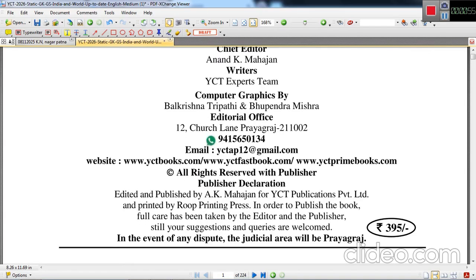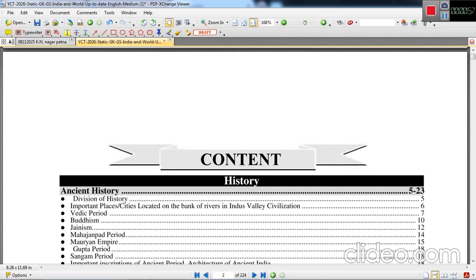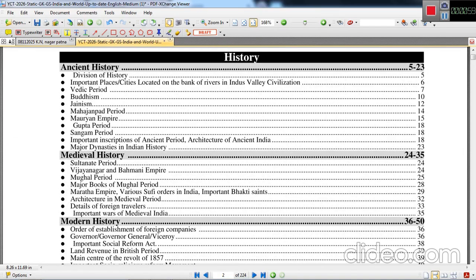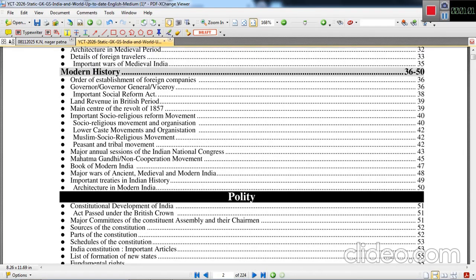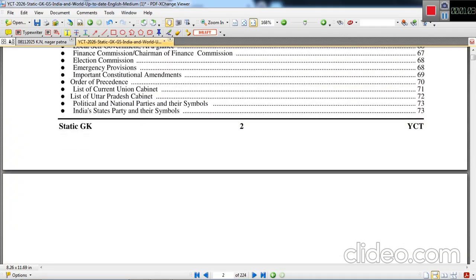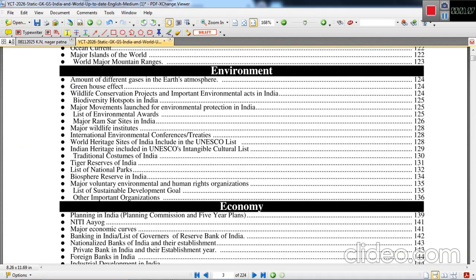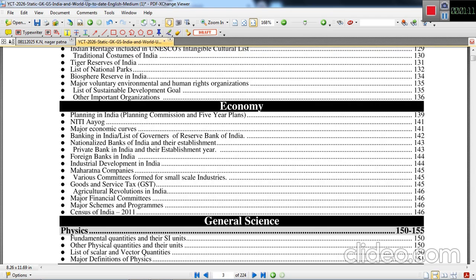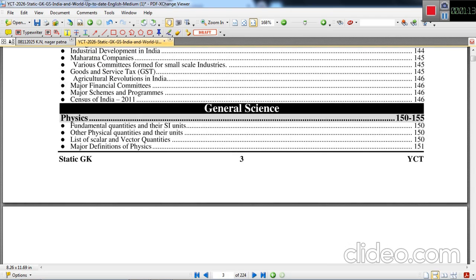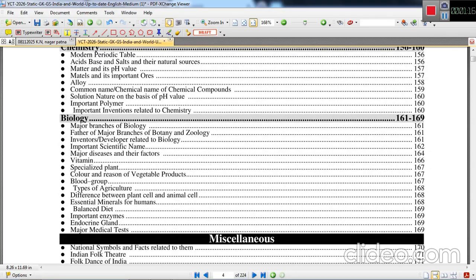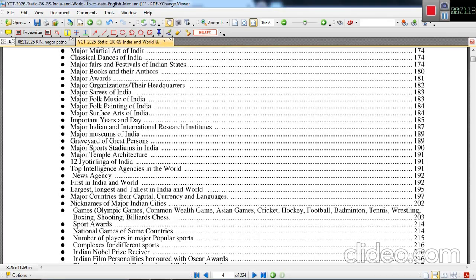It is in English medium, of course, and the content you can see: ancient history, medieval history, modern history, and polity, geography, and so on. Everything has been covered in this particular book, which is actually required for different examinations like RRB, SSC, and State Public Service Commission.